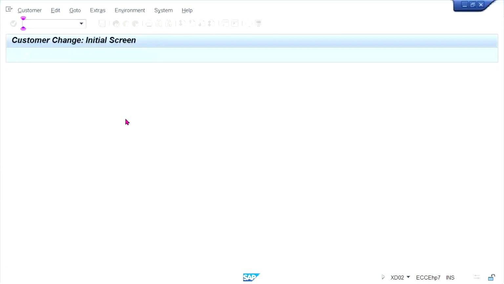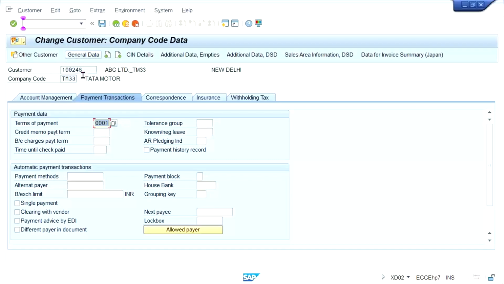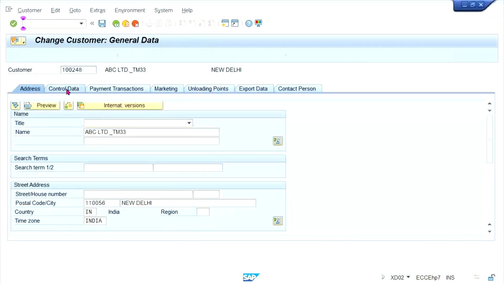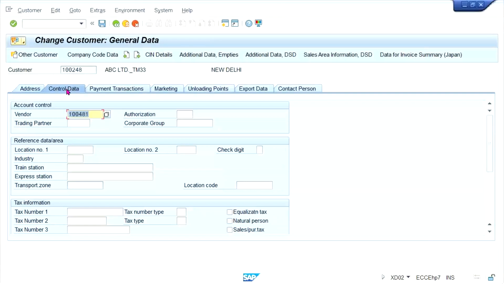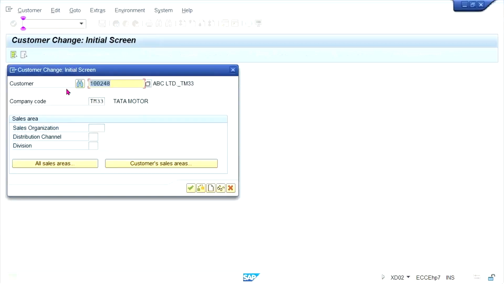XD02, press enter. Click on general data. And if you click on control data, then look at here, the vendor number got updated automatically. So no need to maintain again here the vendor master. Okay, save it. So this is the one thing.